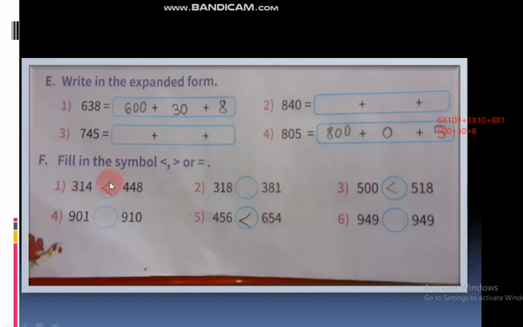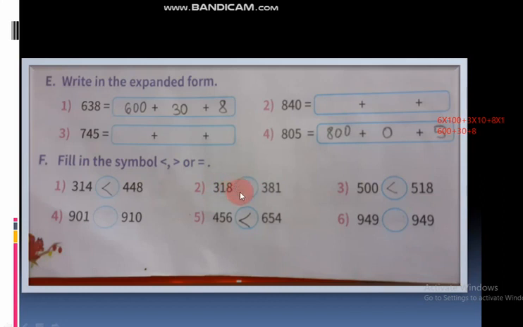So which sign do we have to put? The smaller sign. Okay, see here, this is the smallest number, so this is the smaller sign. Okay, here also see, 318 is there, here 381 is there. Which is the biggest number now here? 381. Which is the smallest?